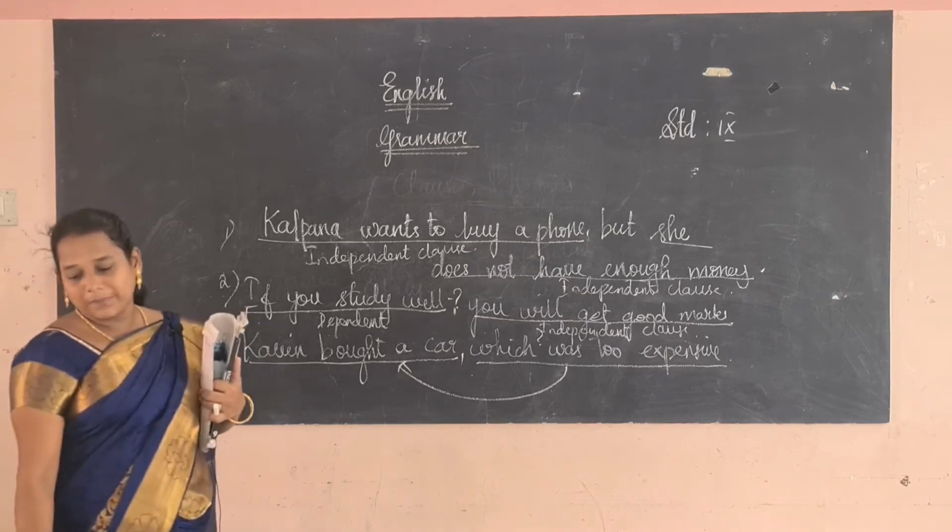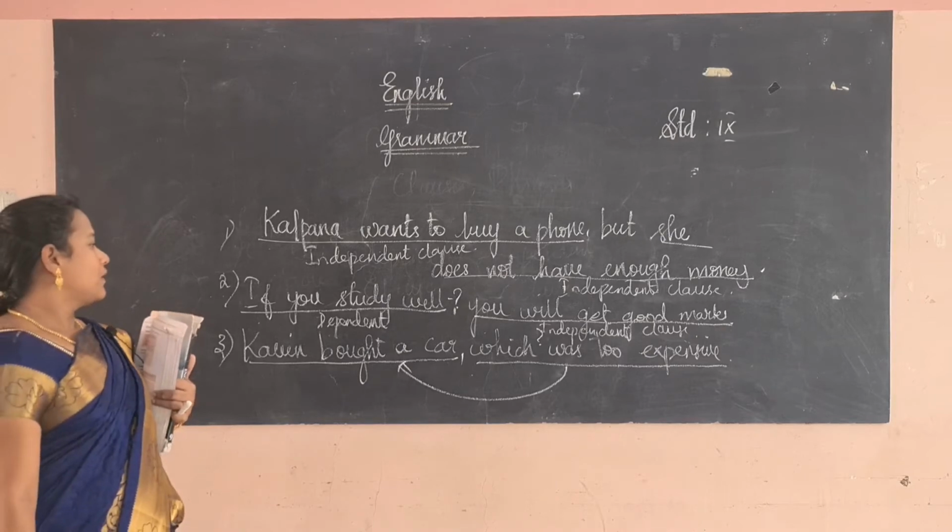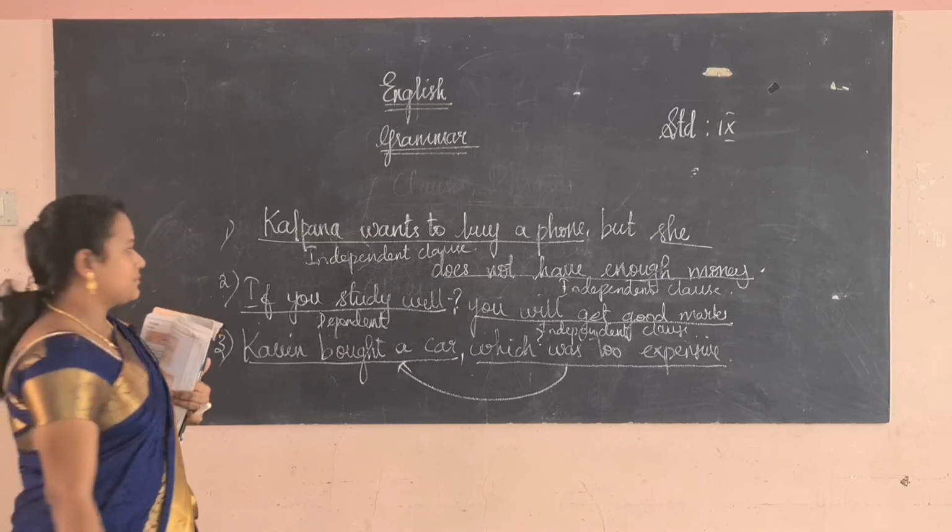Do you understand? The dependent class is called subordinate class, independent class is called main class.